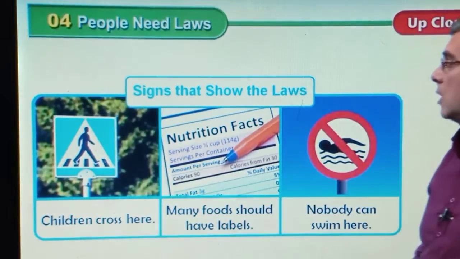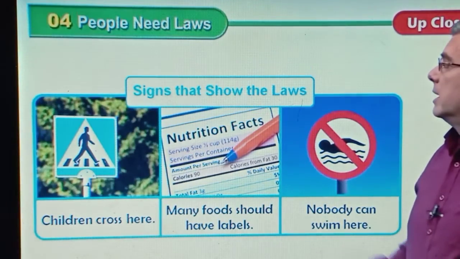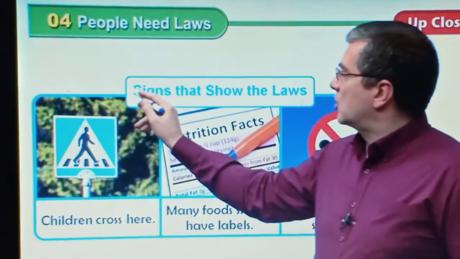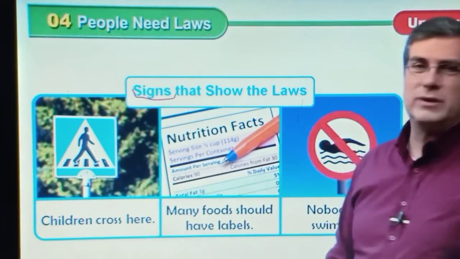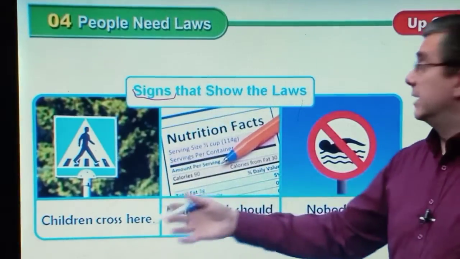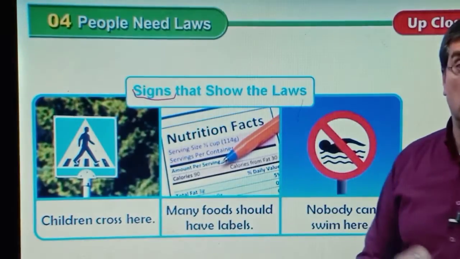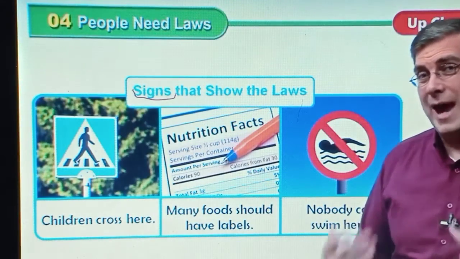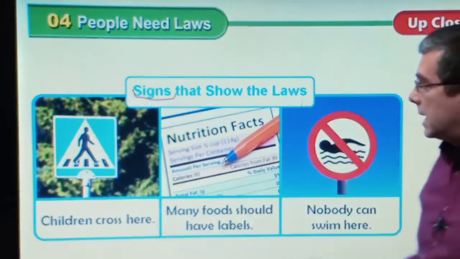Okay, let's move on. Number 7, a sign that shows the laws. Let's look at signs. We talk about signs, right? There are all types of signs. Signs that show the laws. There are signs that tell us what to do. They help us follow the laws.